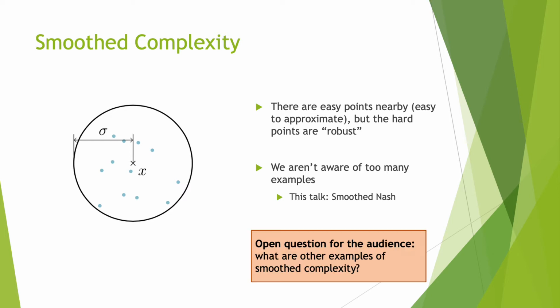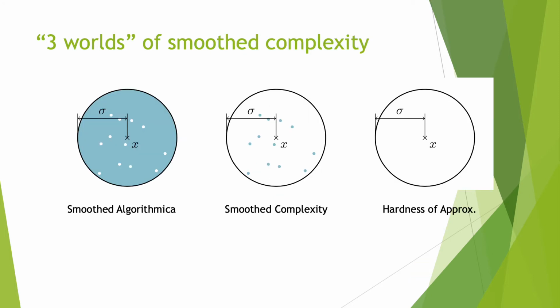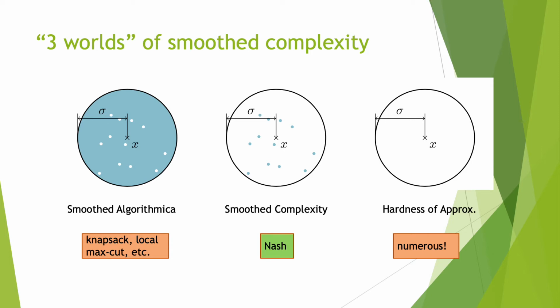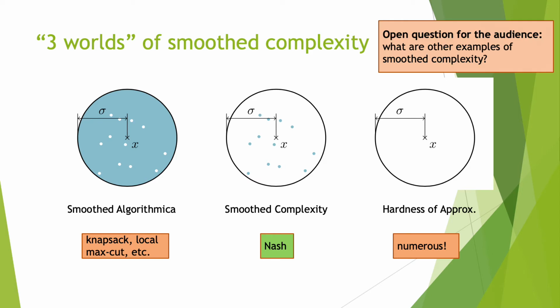As an open question to those who are watching this on YouTube, what are other examples of smooth complexity problems? Leave a comment if you happen to have a suggestion of an interesting problem which also falls under smooth complexity. And these are the three worlds: smooth Algorithmica, smooth complexity, hardness of approximation. As we mentioned, there are many cases of hardness of approximation, many examples of smooth analysis, but for smooth complexity, so far we only know of Nash.